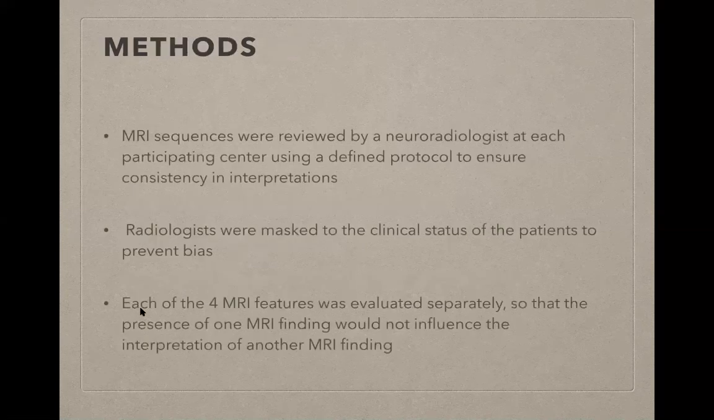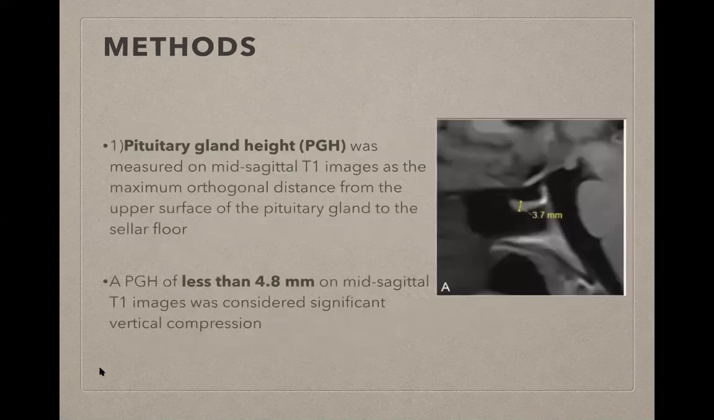In methods, MRI sequences were reviewed by a neuroradiologist from each of the participating centers. The radiologists were masked as to the clinical status of the patients to prevent bias, and each of the 4 MRI features was evaluated separately, so that the presence of one MRI finding would not influence the interpretation of another. So 4 MRI findings were documented.